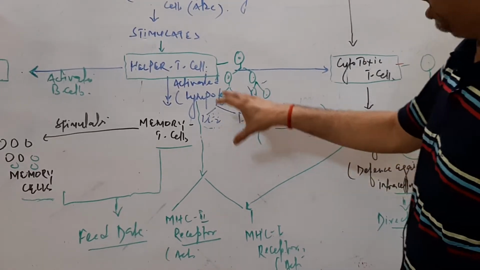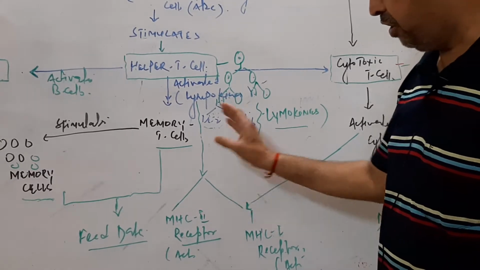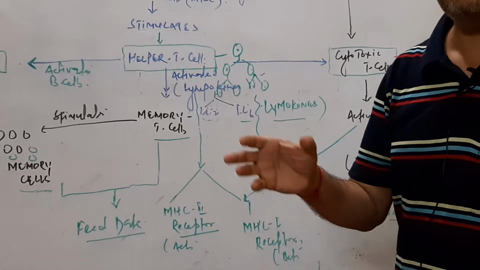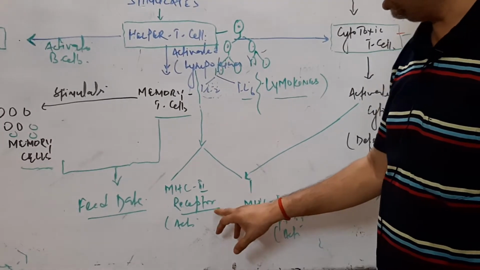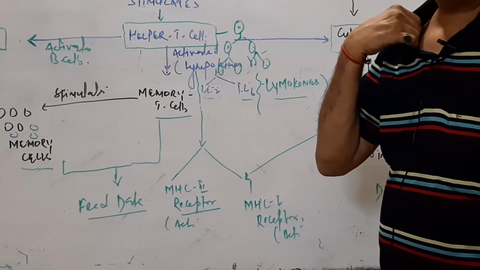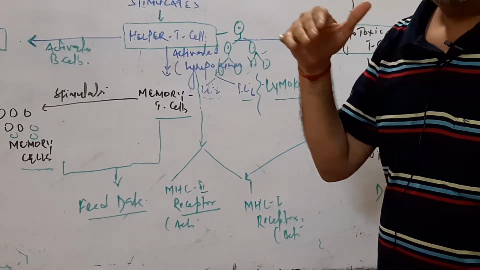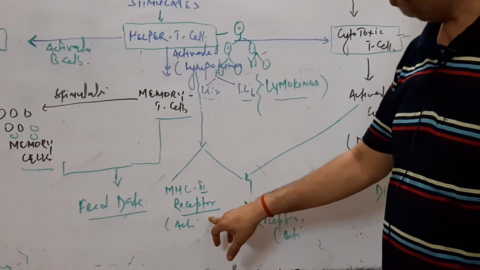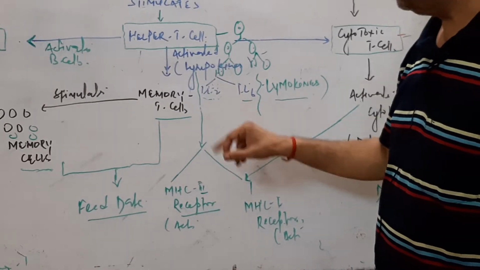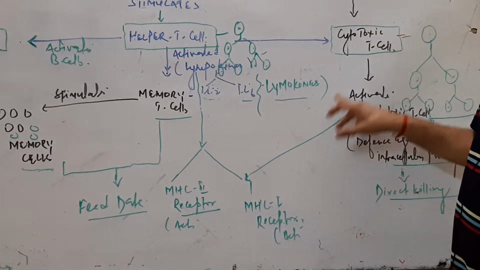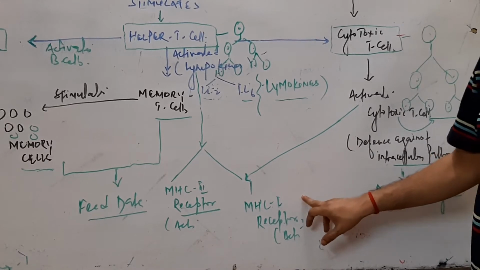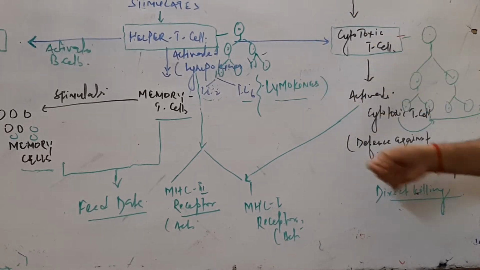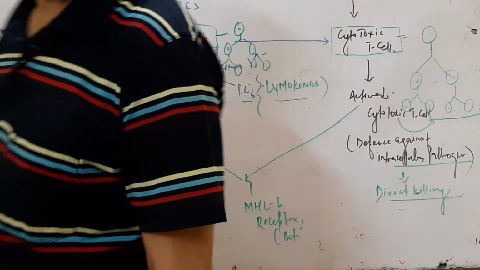Helper T cells act on the MHC2 receptor, the major histocompatibility complex, which are tissue receptors present on the surface of cells, on the plasma membrane. Helper T cells act on MHC2 receptors and the cytotoxic cells act on MHC1 receptors. This is the mechanism of the cellular immune response.